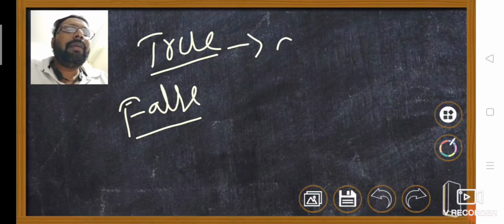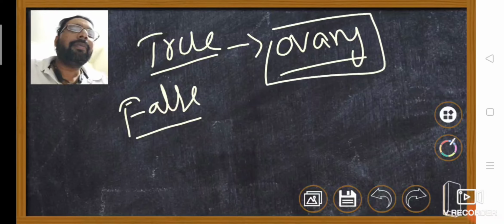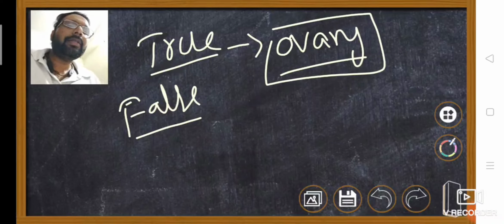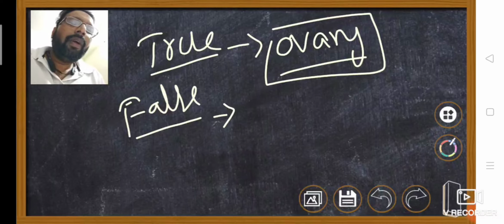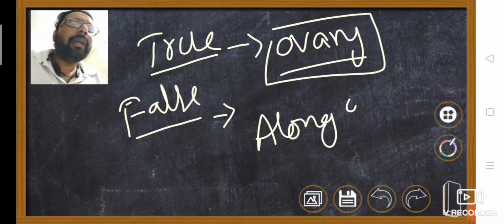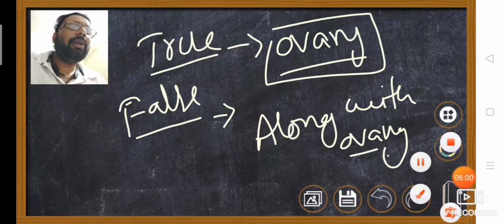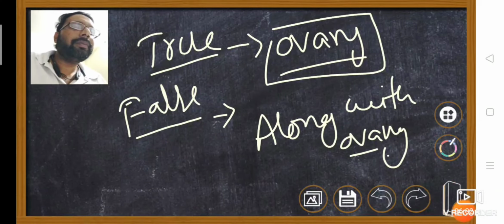When the fruit is developed only from the ovary, that is called true fruit. When the fruit is developed other than the ovary but always along with the ovary, that is called false fruit. For example, I am going for true fruit.